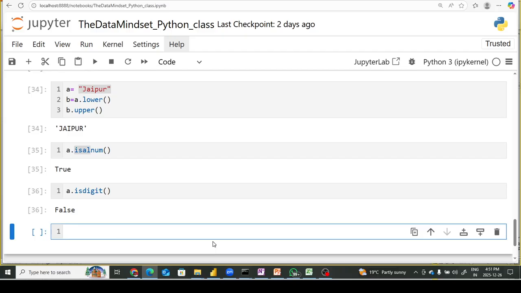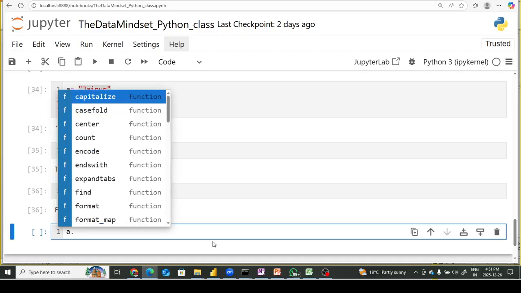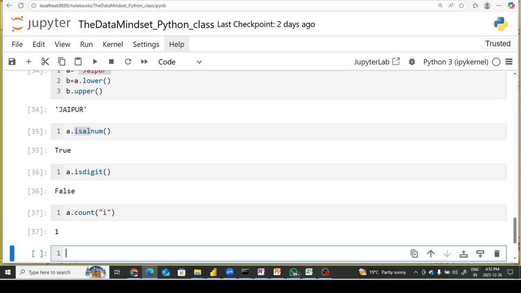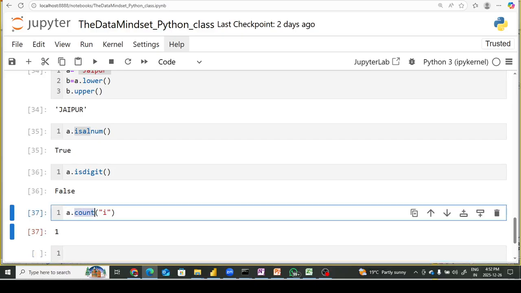Now let's try to find some more functionality which can be very interesting. Let me put a dot, and this time I'm using the count function. Let's say I have to identify the frequency of the elements, or the characters, inside this string. Let's say I want to identify the frequency of i. What is it supposed to give me? 1, because a dot count will check the frequency of i.